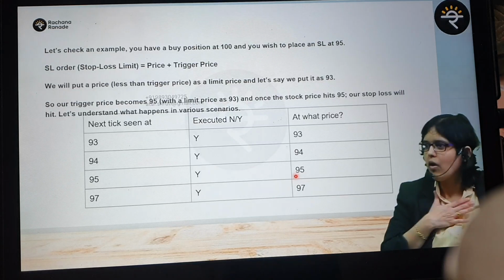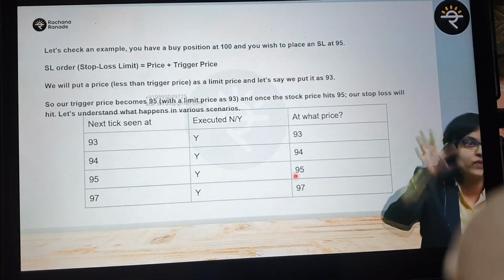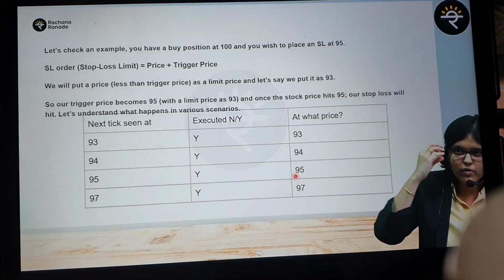That is why, visualize. Oh, it closed at 85. I'm happy, because you are protecting yourself. There could be a possible loss of profit, agreed. But that's not the reason why you place stop losses. Have you understood the analogy behind it? Yes. And now if you have any questions, just think about this and then ask.